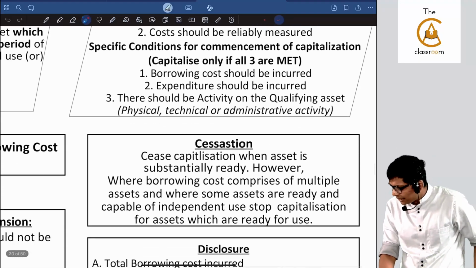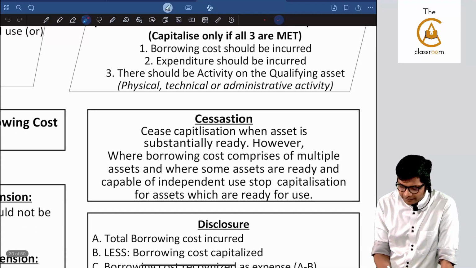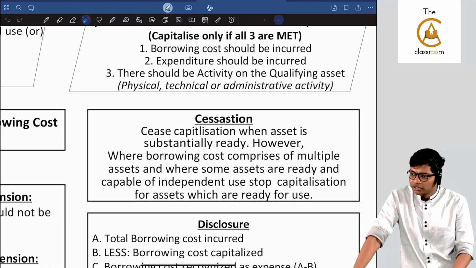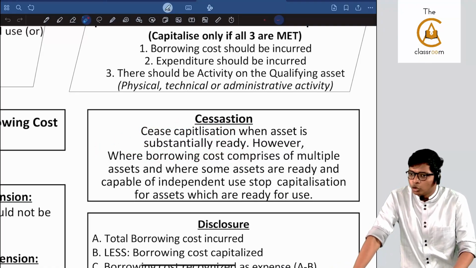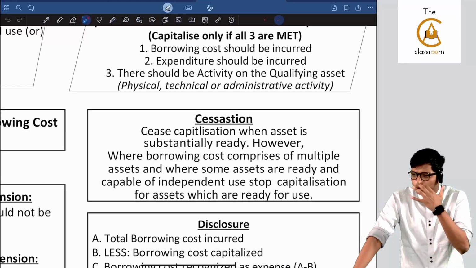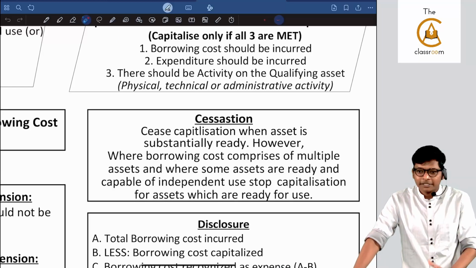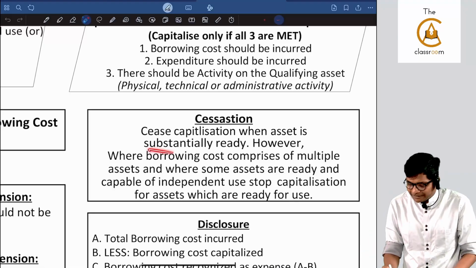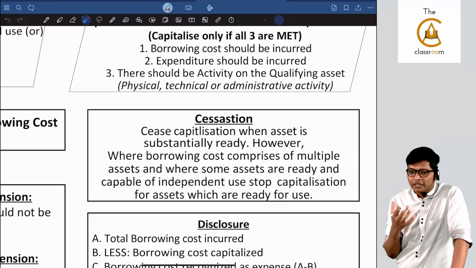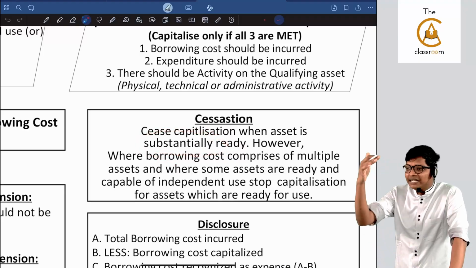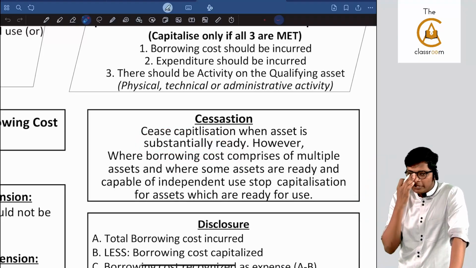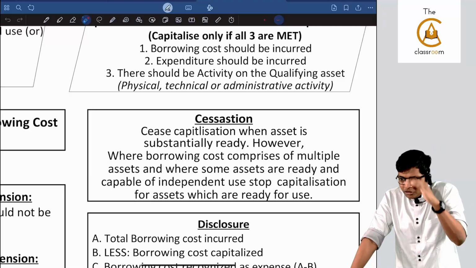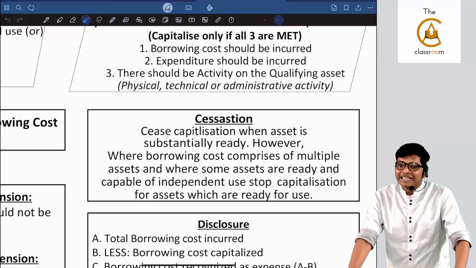When will I end the capitalization? Very simple, I will end the capitalization when the asset is substantially ready for use. Substantially ready is very important. Don't expect anything to be 100% ready. You are never 100% ready for the exam. Then you will keep postponing. Sir, 100% syllabus, 100% control. No. Substantially ready, sir. I know 80-90% of the syllabus confidently. Only when you target 100, you will reach 80. So let's say an apartment, 100 floors they are constructing. 80 floors done. For those 80 floors, you can stop the capitalization.